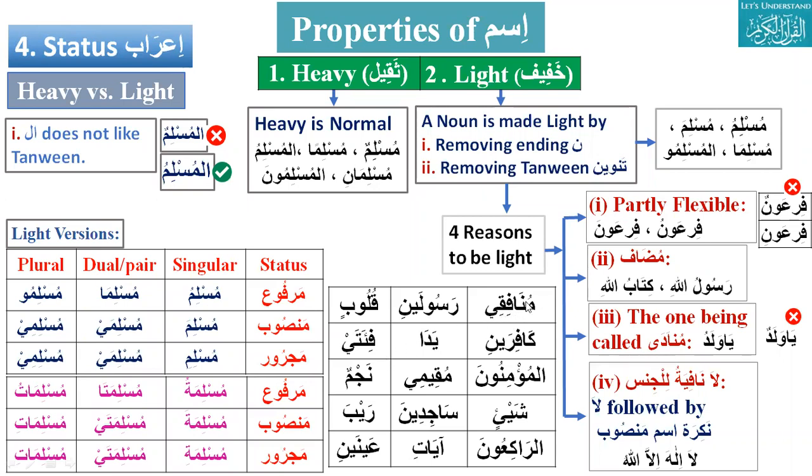Okay, thank you. Let's come here. Munafiqi. First, let us say what its status is: mansoob, marfu, or majroor. Munafiqi can be majroor or mansoob. Okay. Next question: is it light or heavy? This is light, because the noon is dropped. The noon is dropped. Thank you very much.